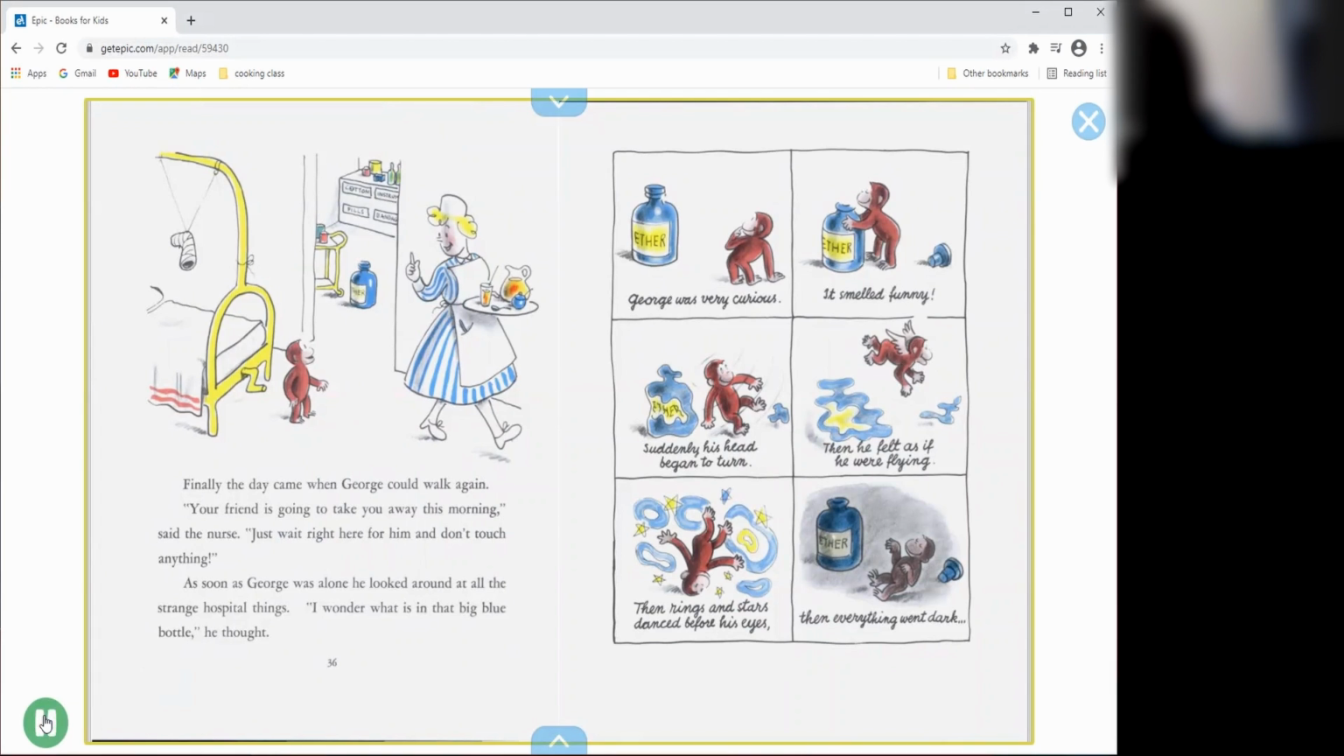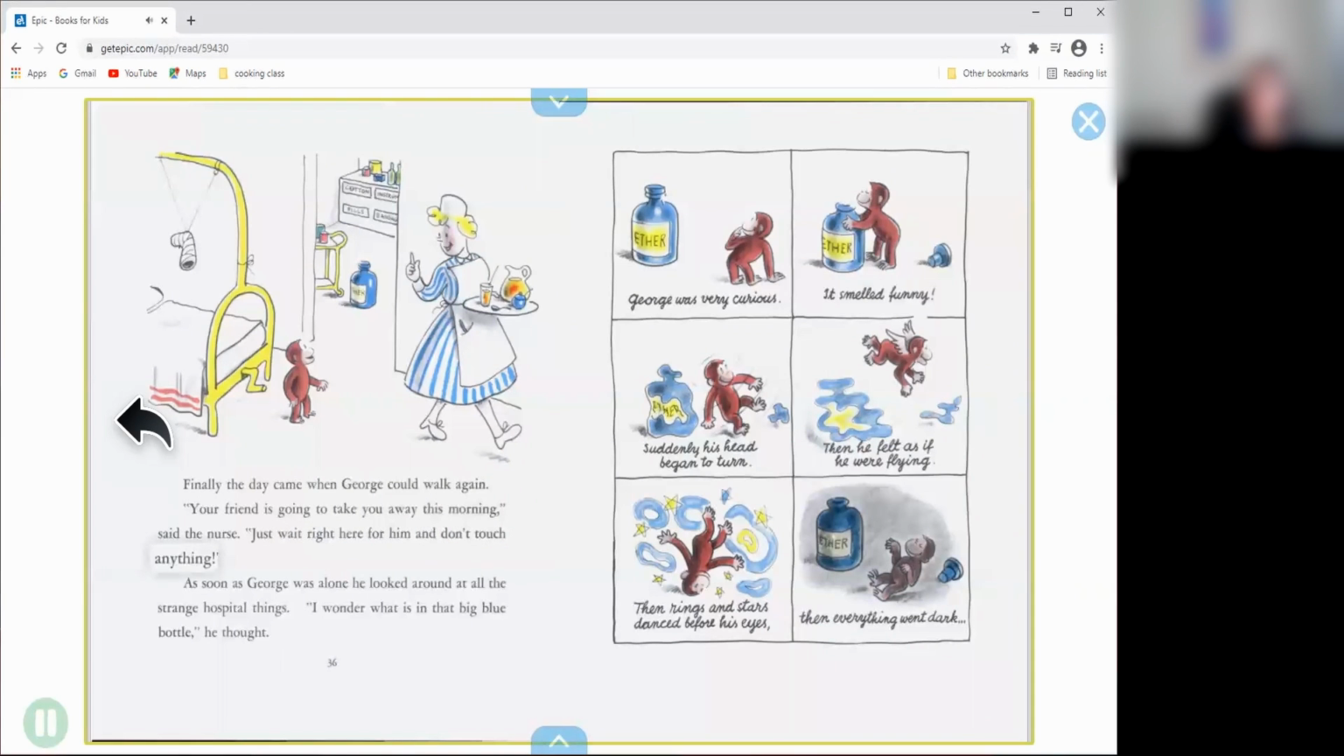Let's see. George could walk again. "Your friend is going to take you away this morning," said the nurse. "Just wait right here for him and don't touch anything." As soon as George was alone, he looked around at all the strange hospital things. "I wonder what is in that big blue bottle," he thought.